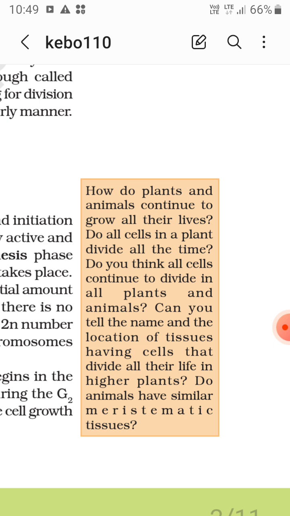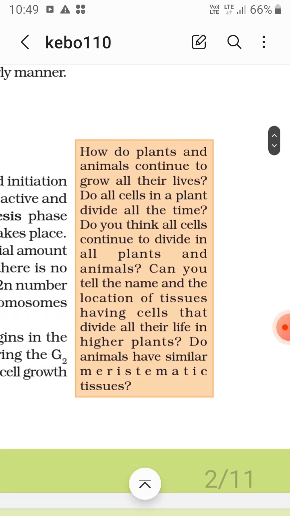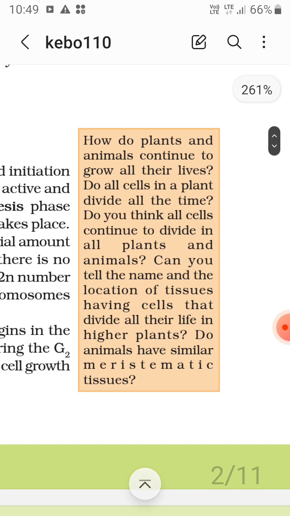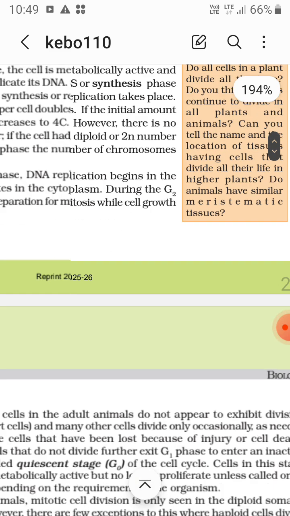Do you think all cells continue to divide in all plants and animals? No, it shouldn't continue, because it depends on the requirements. Meristematic cells, yes. Permanent tissues make the bulk of the body, which matures and differentiates. So no, not at all.